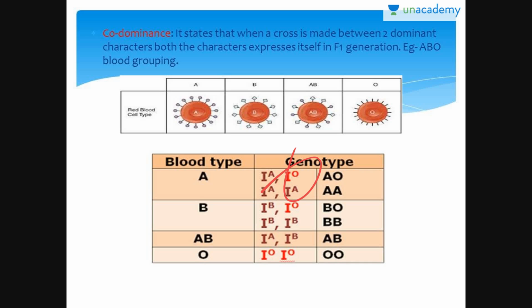When IA and IB are present together, they both express their own types of sugar. This is because of codominance. Hence red blood cells have both A and B type of sugar. The example of ABO blood grouping is also a good example of multiple alleles. There are more than two, that is three alleles, governing the same character.